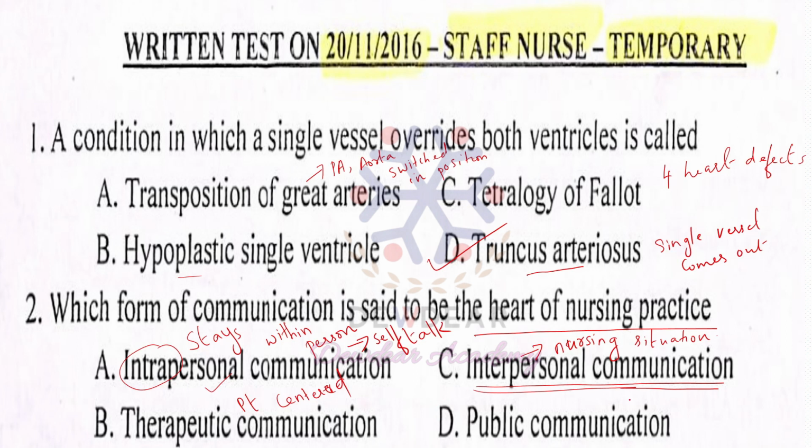And the last one is public communication. Public communication happens when a person or a group of people gather and start sharing information to an audience. When information is shared to an audience, that is public communication. So these are the different types of communication given in the options. In our question, which form of communication is said to be the heart of nursing practice? Now it is clear, option C is the correct answer. Interpersonal communication is considered the heart of nursing practice.